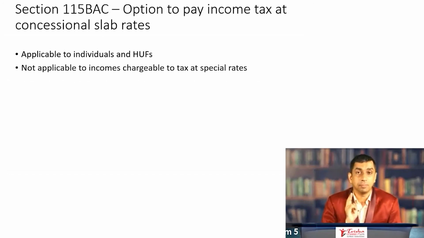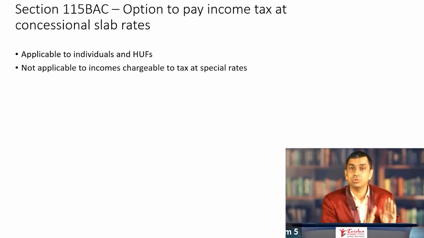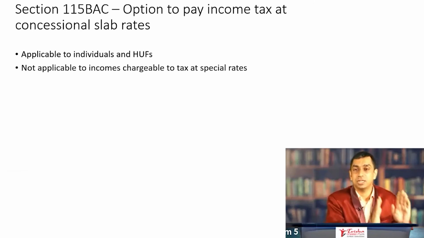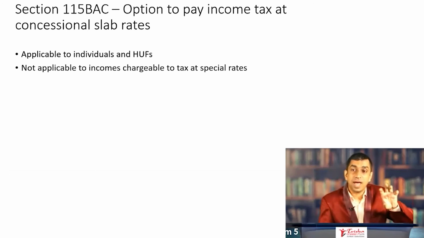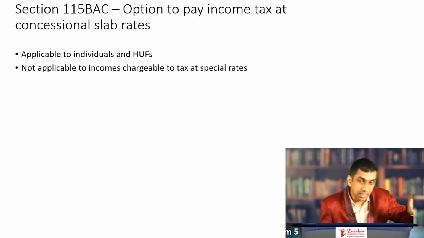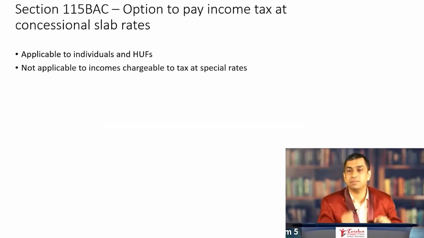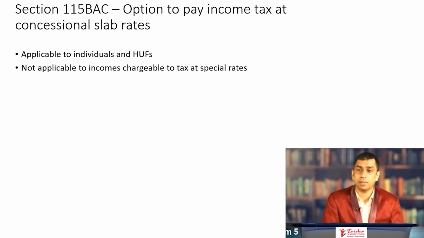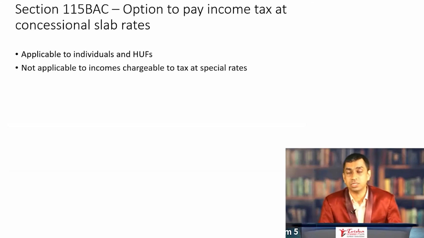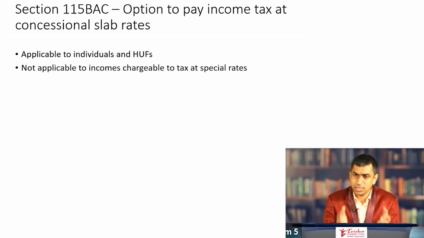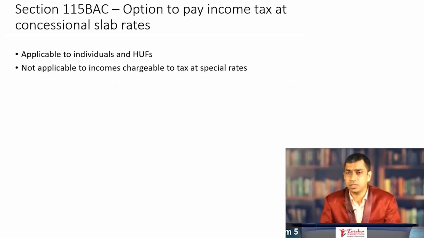Number one. Number two, it is not applicable to those incomes where special rates are involved. Such incomes where the rate of tax is special will have to be taken out and 115BAC will have to be looked at. What are these incomes which are taxed at special rates? It could be short-term capital gains under 111A. It could be long-term capital gains under 112A. Even long-term capital gains where 112A is not applicable. It could be winnings from lotteries, crossword puzzles, etc. It could be several other incomes which are charged to tax at special rates as well.